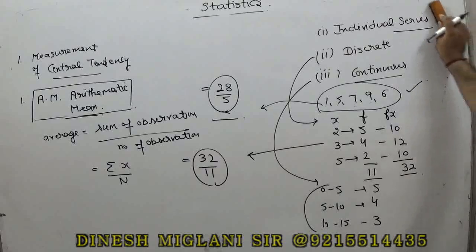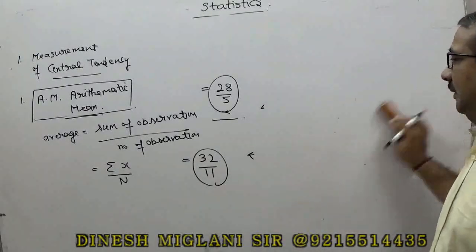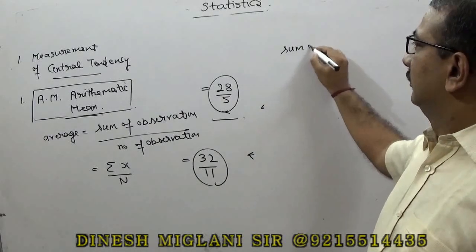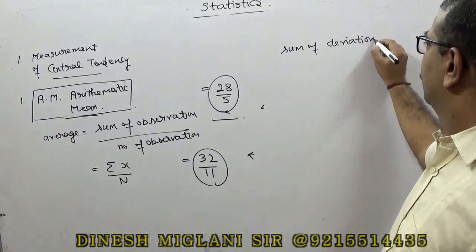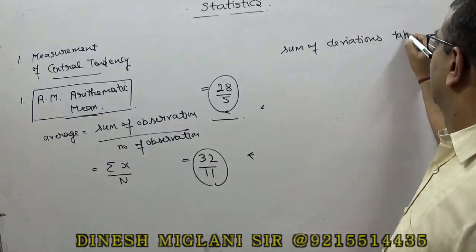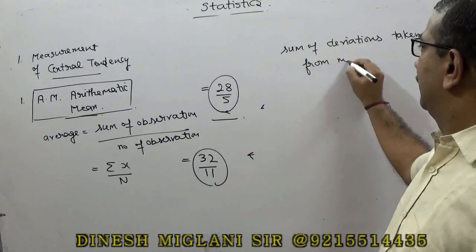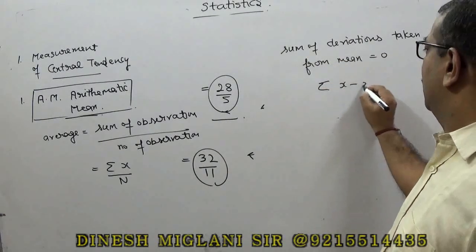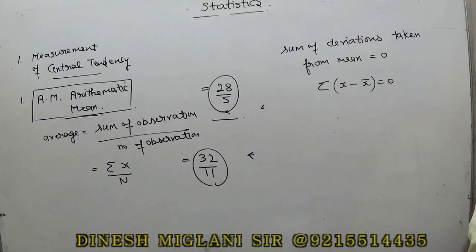Now some of the important properties of arithmetic mean are stated to us. The first property is the sum of deviations taken from the mean. The sum of deviations in any data taken from the mean is always equal to 0. Like summation of x minus mean, this sum is always equal to 0, right? Let me give you an example.